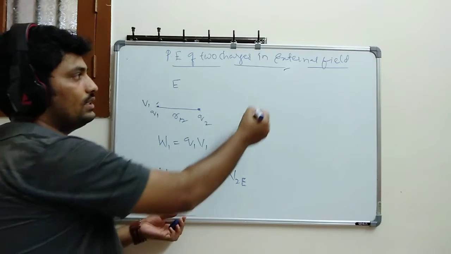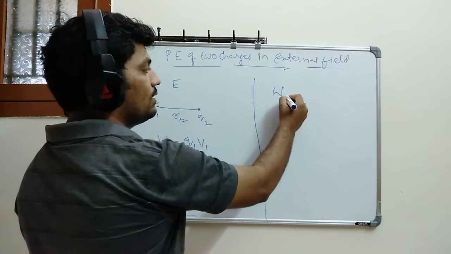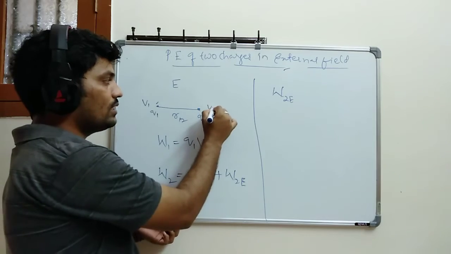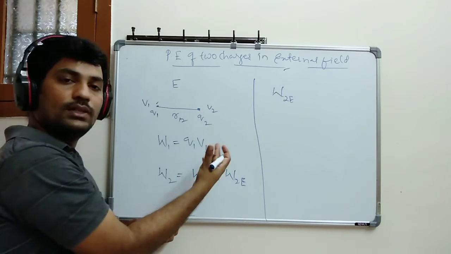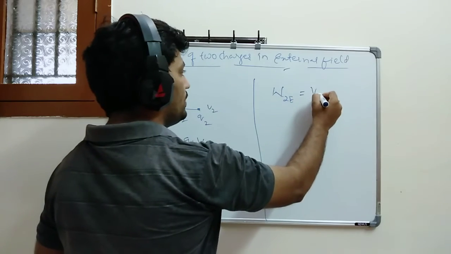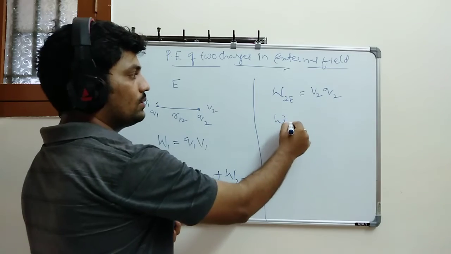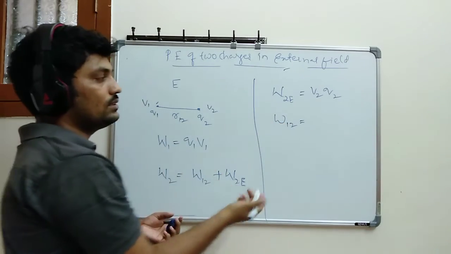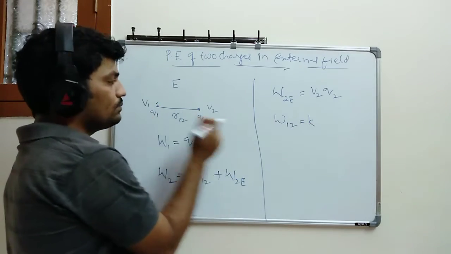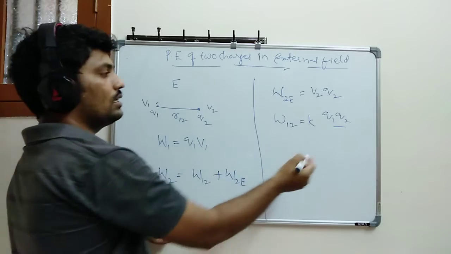Now you know already, work done due to external field should be written in terms of potential. Whenever I am bringing this charge, it should have its own potential. It is going to face a certain potential, which is V2, so W is V2 Q2. What is W12? Due to this charge, the potential it is going to face is K into the product of these charges Q1 Q2 divided by the distance between them, R12.